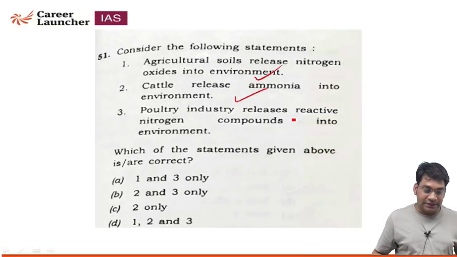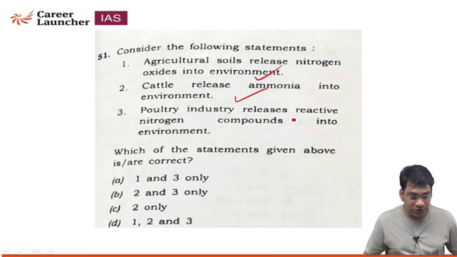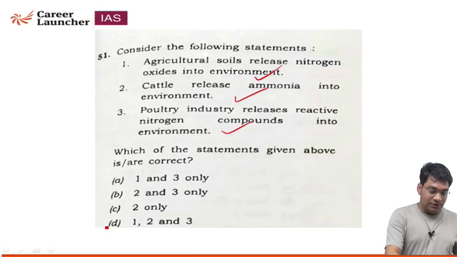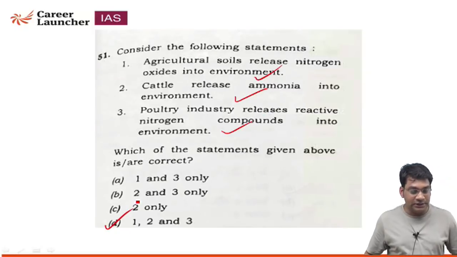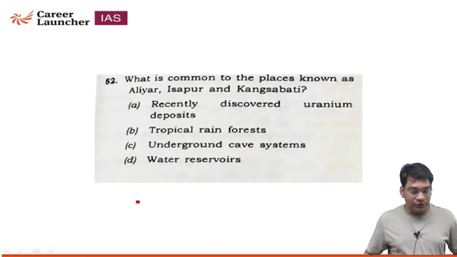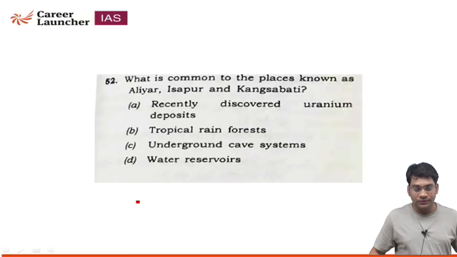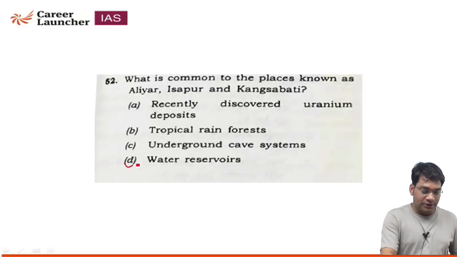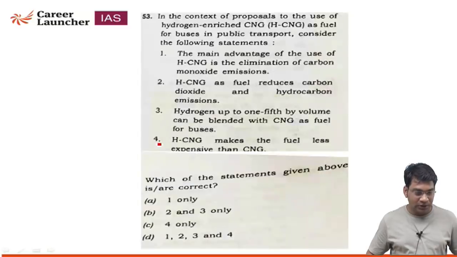Poultry industry releases reactive nitrogen compounds into the environment. This statement is also true. So option D is the correct answer of question number 51. Question 52. What is common to the places known as Aliyar, Isapur and Kangsabati? All these 3 are known for water reservoirs, water dams. So option D is correct.